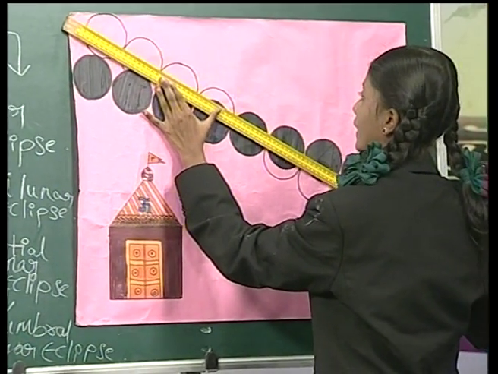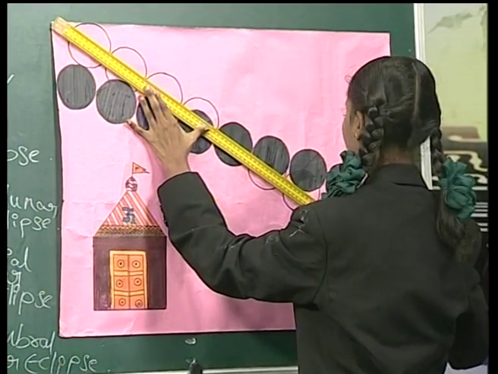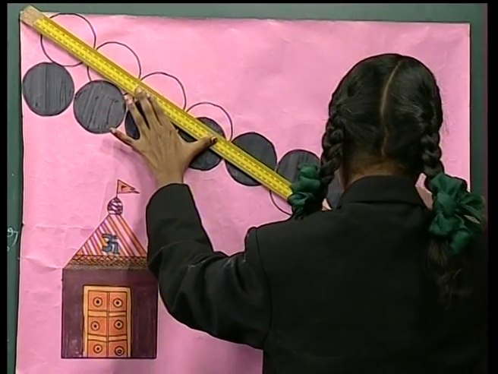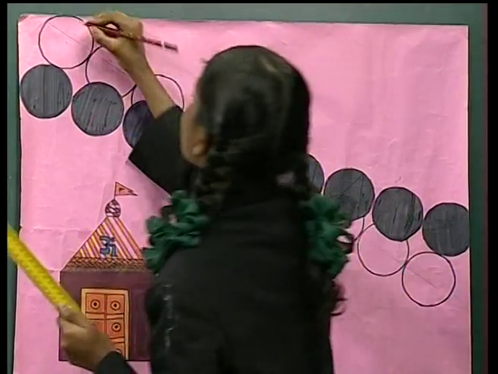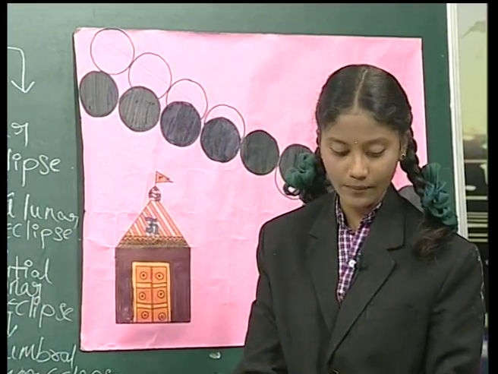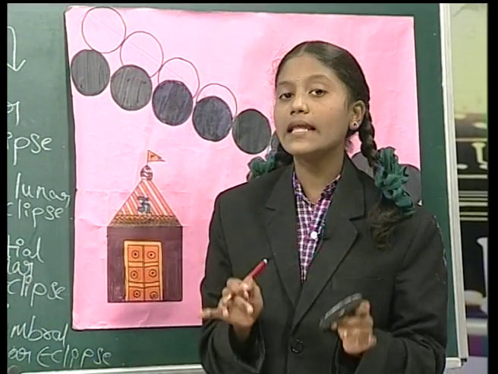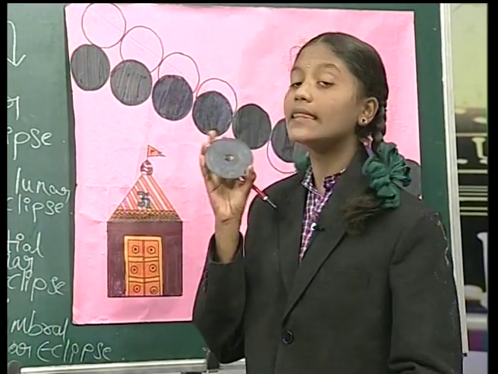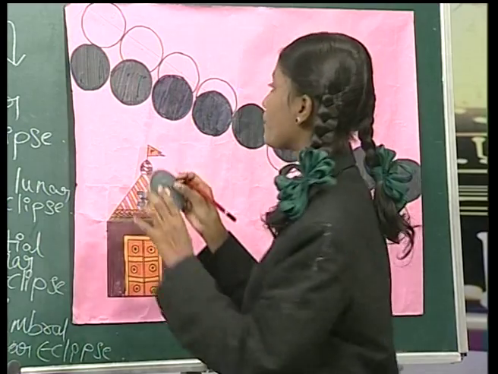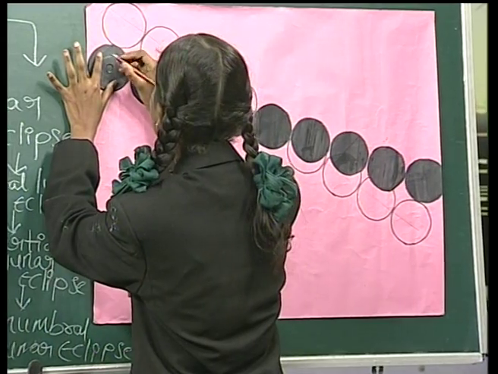Friends, you can observe carefully. So, this line depicts the sun's path. Then, to find out the moon's path, take another disc, but this time use the black disc. Place this disc exactly on the black portion of the disc and mark the spot at the centers of the moon's position.